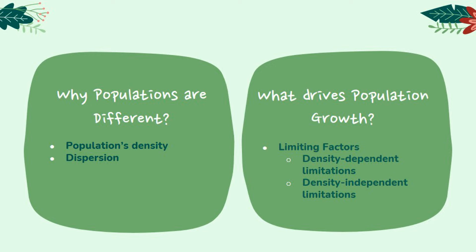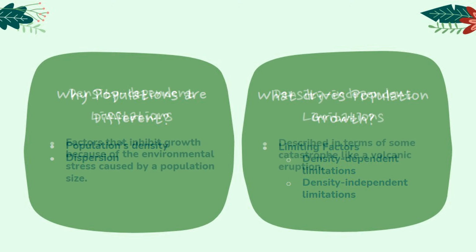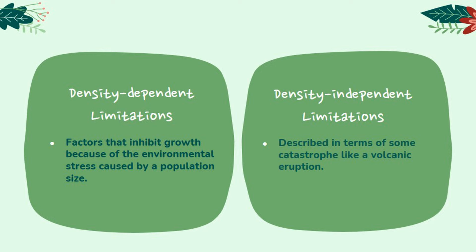These factors are appropriately called limiting factors. The common limiting factors in an ecosystem are food, water, habitat, and mate. The availability of these factors will affect the carrying capacity of an environment. Population ecologists group limiting factors like these into two different categories: density dependent and density independent.